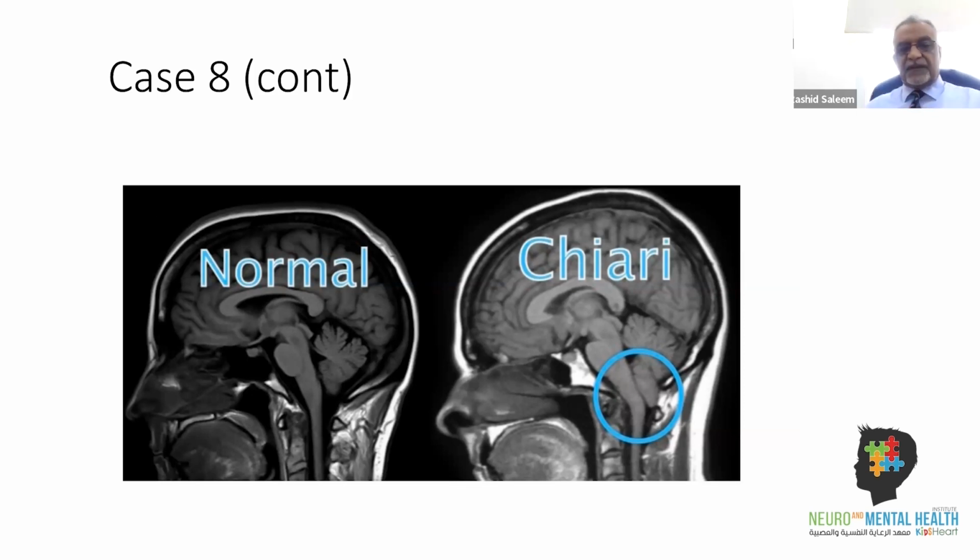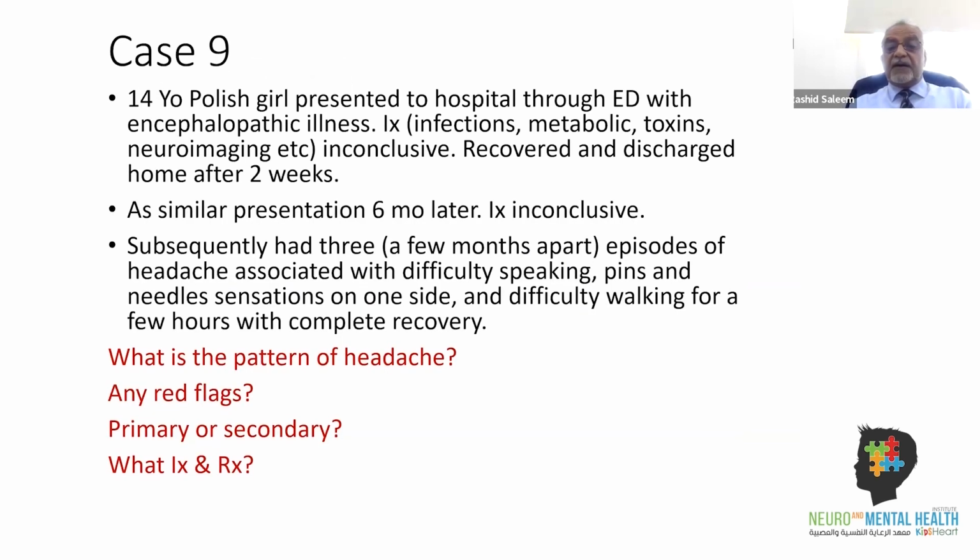Chiari 1 malformation is not always a case for surgical decompression. It depends on the amount of CSF flow on both sides, and it requires monitoring. Okay, so I just wanted you to familiarize.